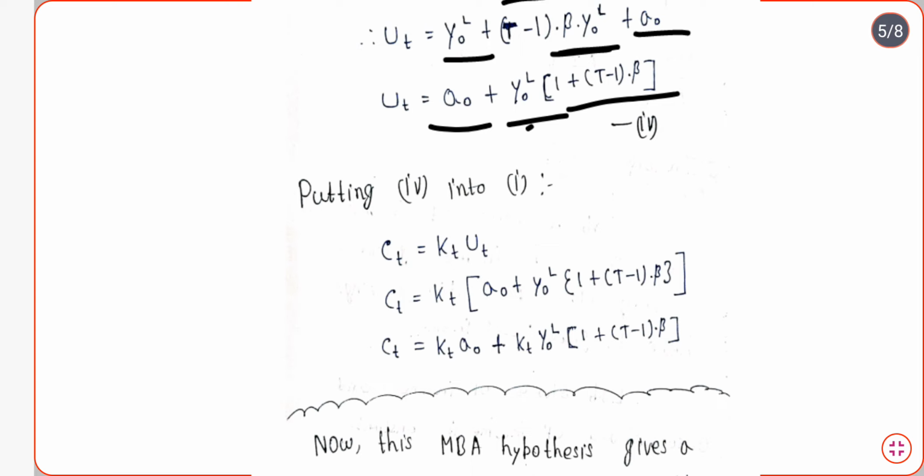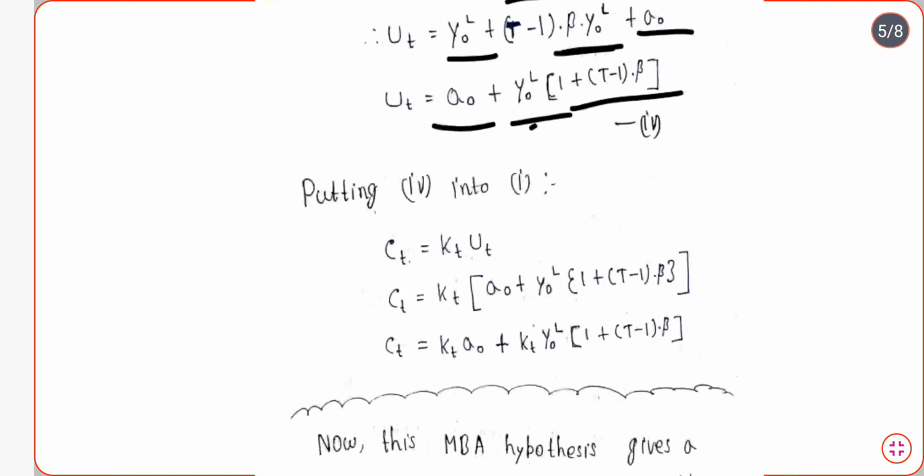Now this equation can be termed as equation 4, and we will put the value of equation 4 into equation 1. What was equation 1? Equation 1 was Ct equals Kt into Ut.